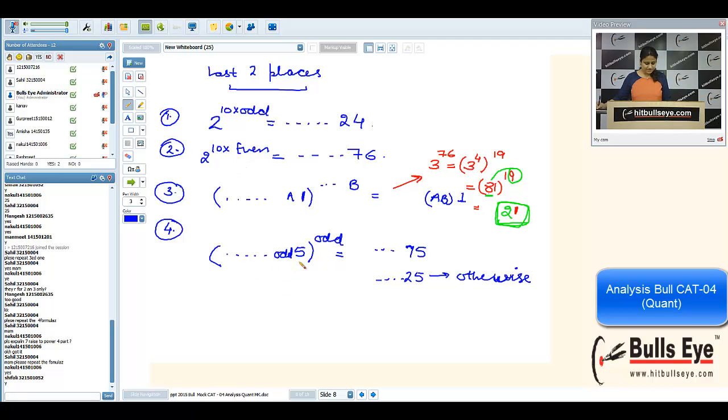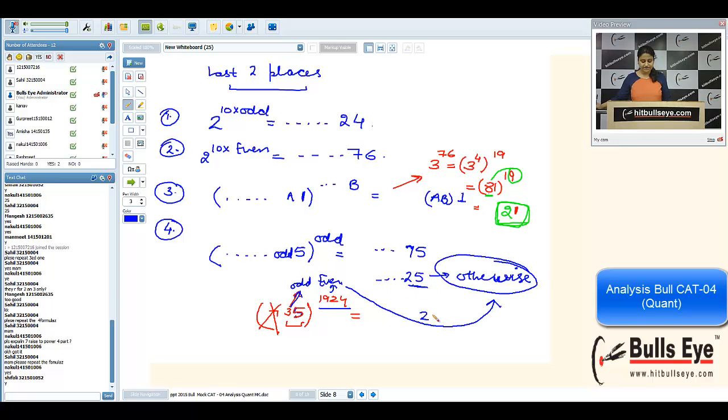Okay, Sahil, now your question, you said fourth part. Yeah, it was any number which is ending in 5. Suppose I am taking randomly, I'm writing any number 735 raised to power 1924. Since we are interested only in last two places, this 7 will not matter. Now we are left with 35. You have to check this place. Before 5, we will check this 3 is odd, but this power is even. So this falls in the otherwise category. That's why this will end in 25.